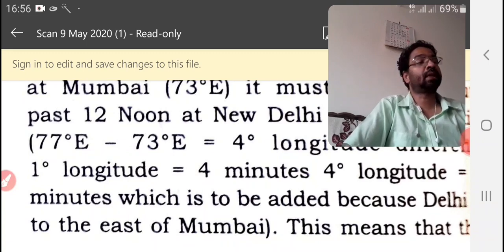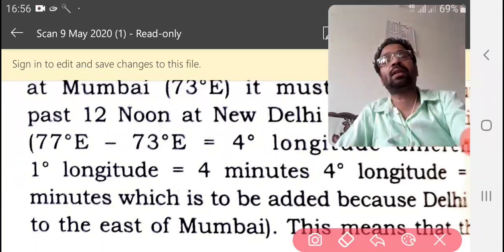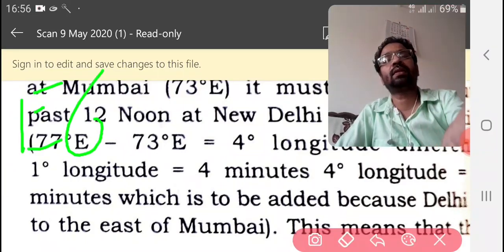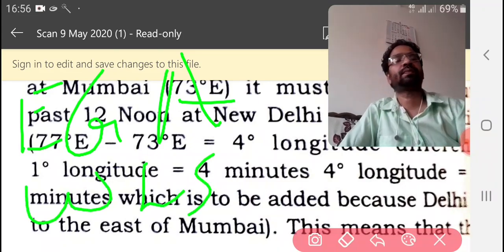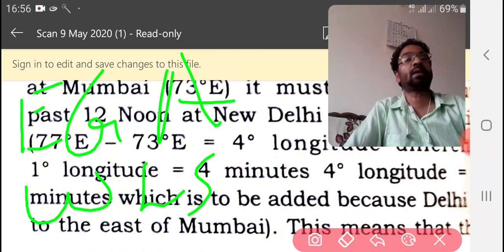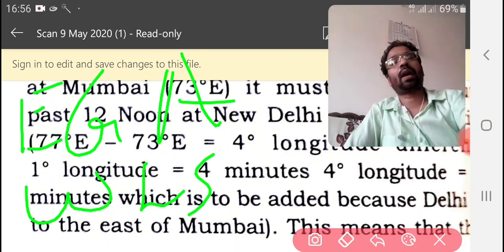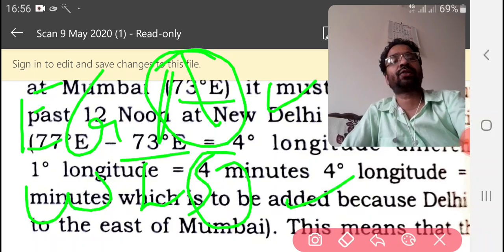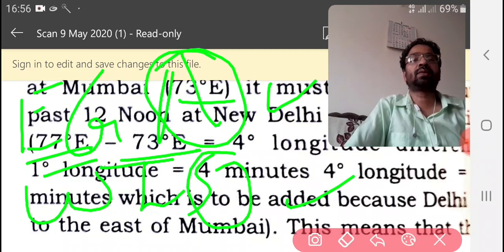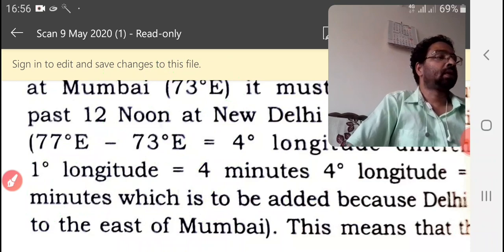Because in the last session I told you about EGA and WLS. EGA means East Gain Add, and WLS means West Loss Subtract. Since it is an eastern direction, we have to add this time to the other one.